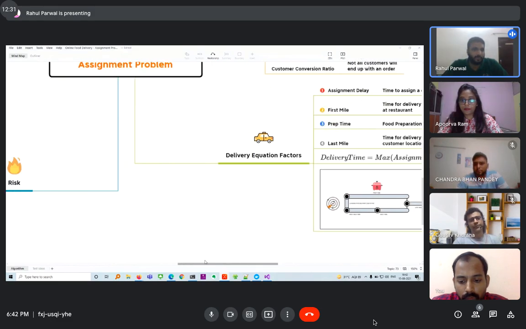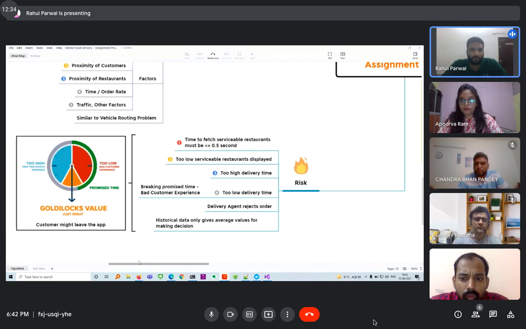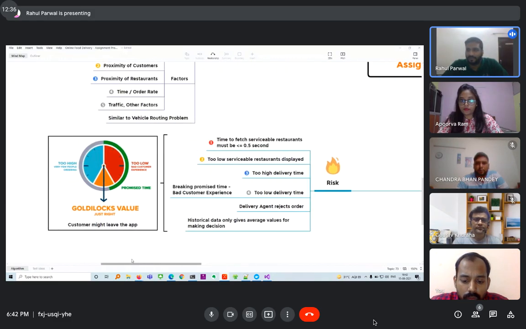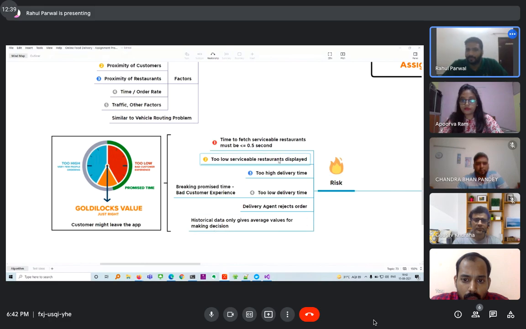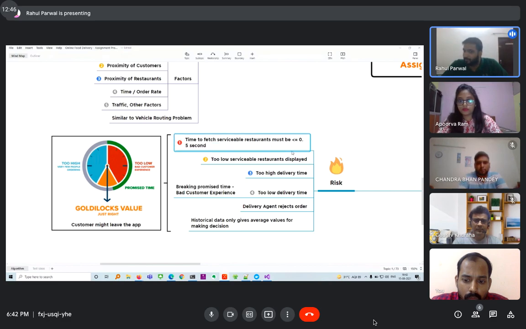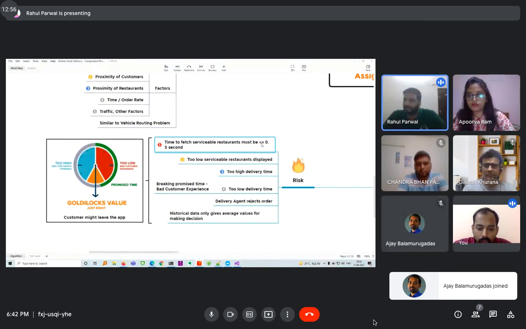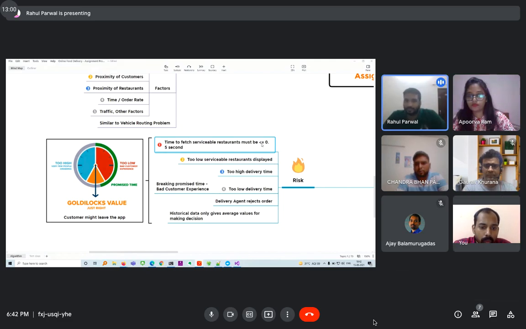Now we wanted to talk about some risks from the business point of view, what risks there are which even drive this algorithm. So first thing is that no matter how correct the algorithm is and how correct a mapping of the delivery it does, they have to execute it under 0.5 seconds. Within a fraction of a second or within a second, if they cannot map it, then possibly there is a risk to lose the customer. So they have to do really fast and optimized computation.